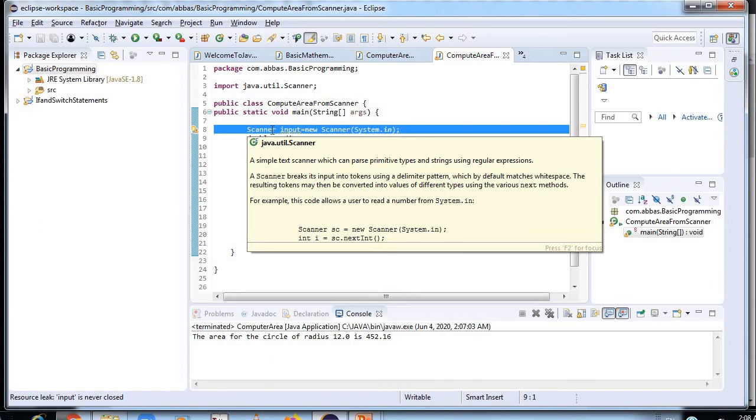The Java Scanner class breaks the input into tokens using a delimiter which is whitespace by default. It provides many methods to read and parse various primitive values. The Java Scanner class is widely used to parse text for strings and primitive types using a regular expression. It is the simplest way to get input in Java. By the help of Scanner in Java, we can get input from the user in primitive types such as int, long, double, byte, float, short, etc.